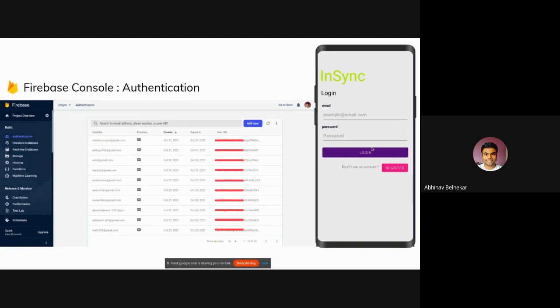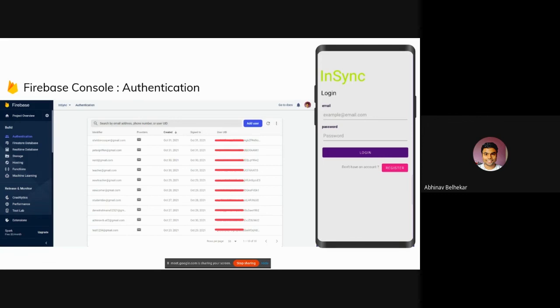With Firebase, there are different methods with which you can log in. They provide methods like login with Google, Facebook, or any other social media. But in this case, we particularly chose to go with simple email and password authentication. So we sent our email and password to Firebase, and it generates a particular user and returns a really unique ID which can be used across all of our application.